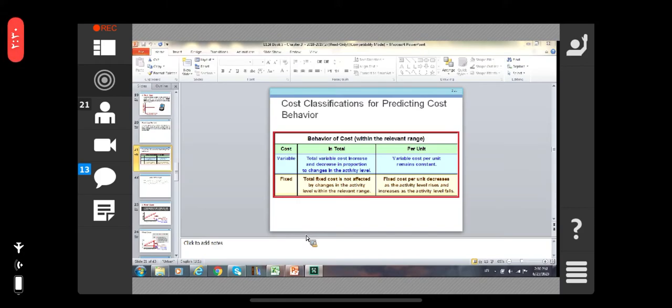When we go per unit, then what do we find? In variable cost, the cost per unit remains constant. And in the fixed cost, we find that the fixed cost per unit decreases as the activity level rises and increases as the activity level falls. Right?